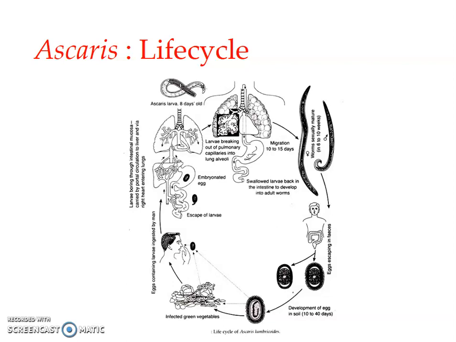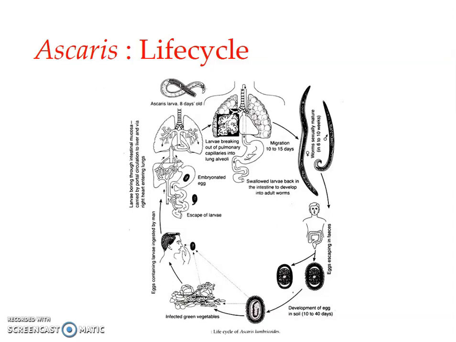Rhabditis is a nematode which is found in the soil and human feces. The rhabditiform larva of the first stage is never infective, as we have already mentioned. In about a week's time, this larva molts within the eggshell, undergoing all these changes within the eggshell itself, and becomes a second stage rhabditoid, which is capable of infecting the host.